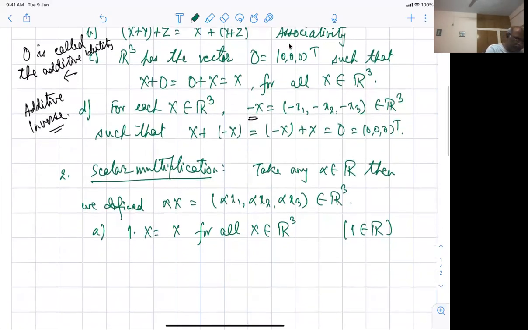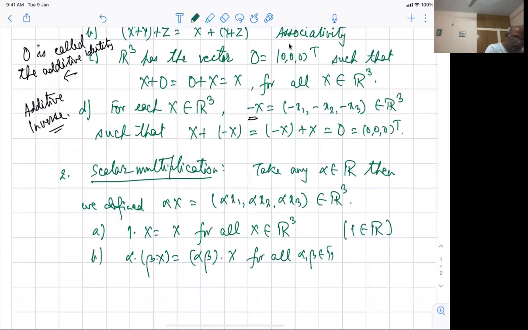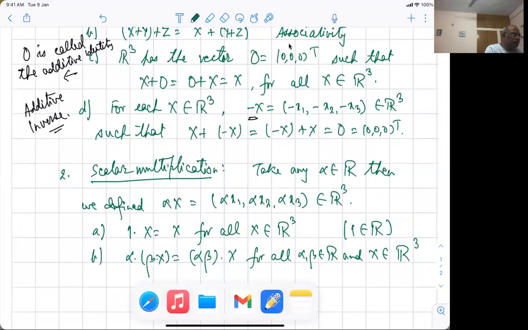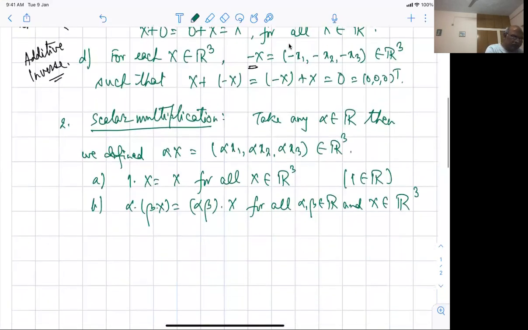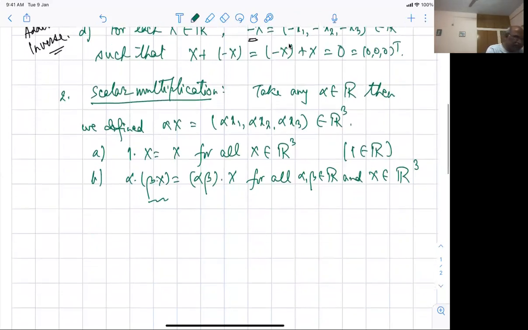All right, fine. So I have this here. Then you have alpha times beta. Sorry, it's a multiplication that I'm looking at, not a scalar multiplication. So alpha times beta of x is alpha beta times x for all alpha, beta belonging to R and x belonging to R3. Fine. So these are the two properties which are important for us. First I multiply by beta and then multiply by alpha. I will get the same answer if I multiply alpha beta together. That's the idea here. So there's a sequence that is important.